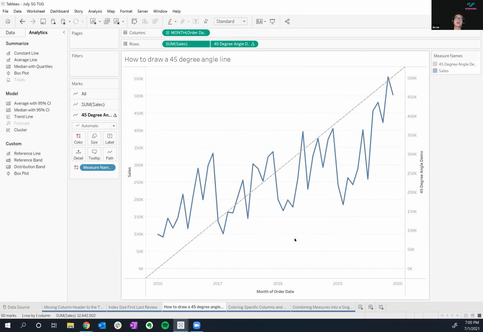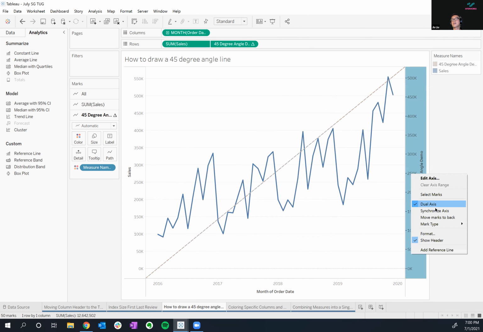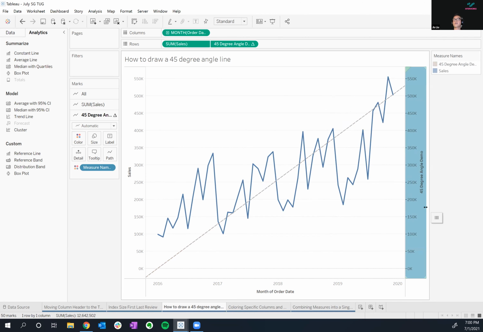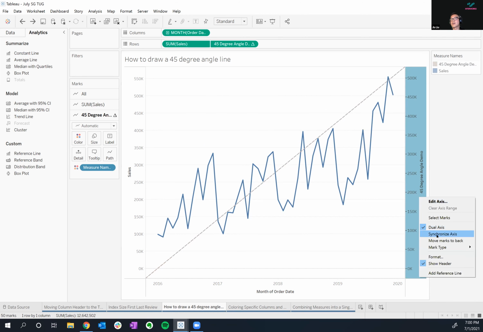And you can see here, I've just created a chart. I'm not going to synchronize the axis because if I synchronize it, it'll make that not a 45-degree angle anymore. But if I did, it just leaves it as that, makes it a 45-degree angle. And then you can always hide the axis if you want. So that's just a little neat trick.